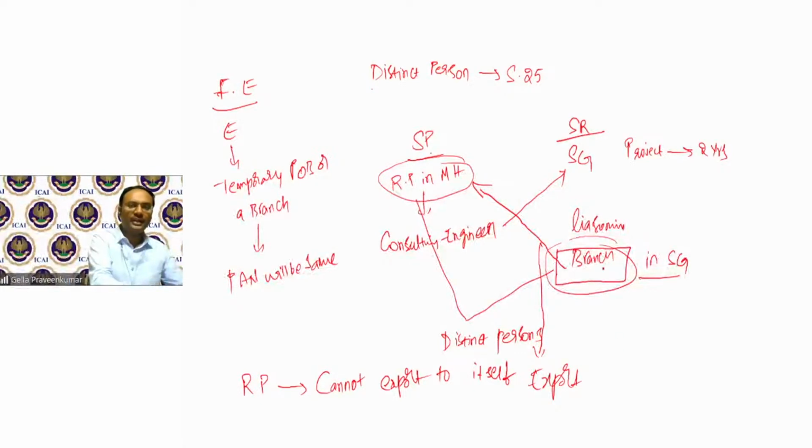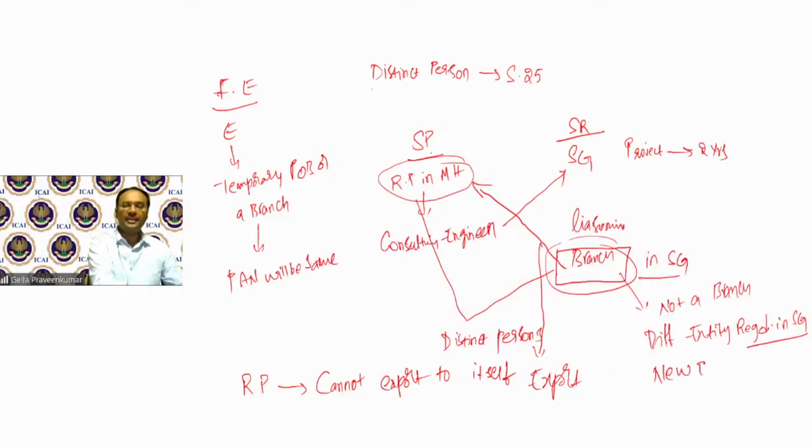So what if it is not a branch, but rather a different entity registered in Singapore? That means, as per the provisions of Singapore regulations, a new entity has come into the picture.